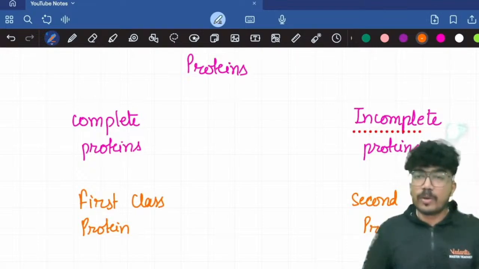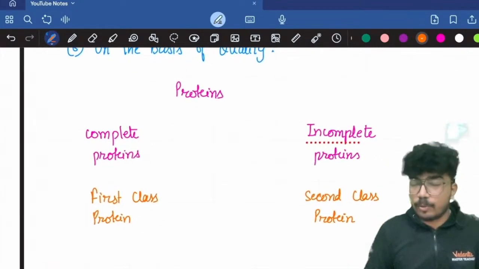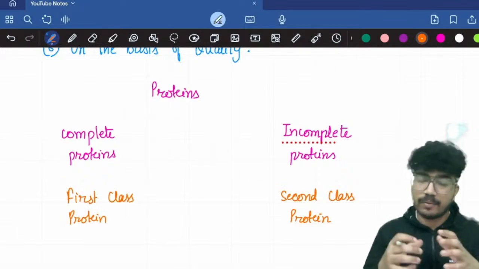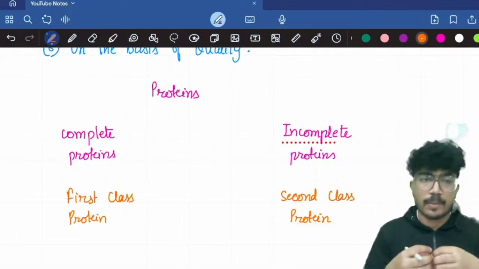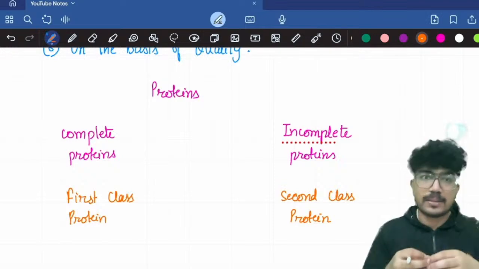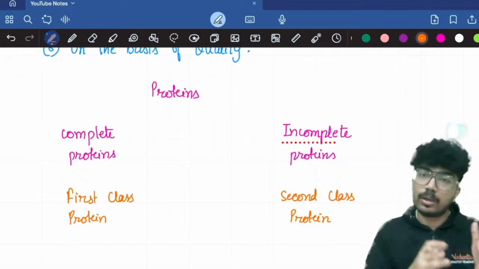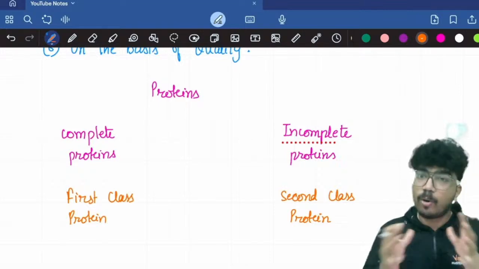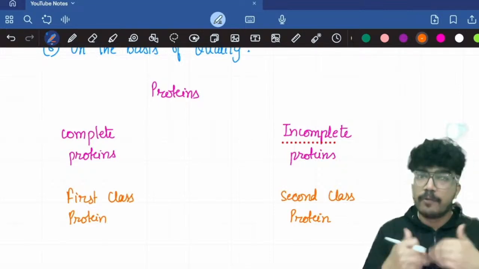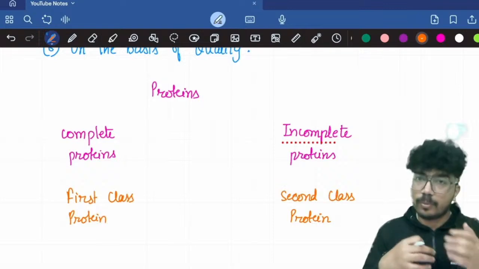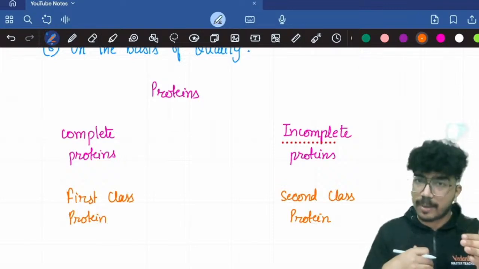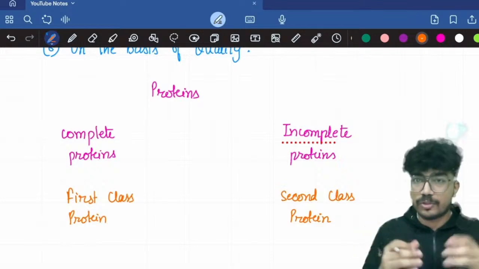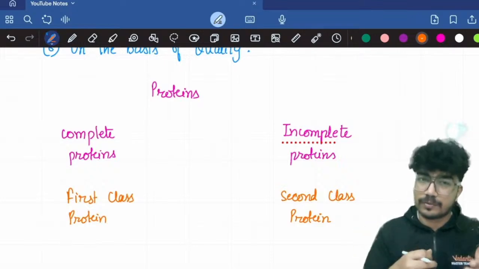I hope you would have watched the ad about the milk additives, right? The Horlicks or Bonvita, Complan, these brands. So they offer complete proteins. So what are complete proteins? Complete proteins are basically the proteins that have all the essential amino acids. Whereas incomplete proteins are the proteins which lack any of the essential amino acids. So complete proteins are going to have all the 9 essential amino acids. That's why they are called first class protein.